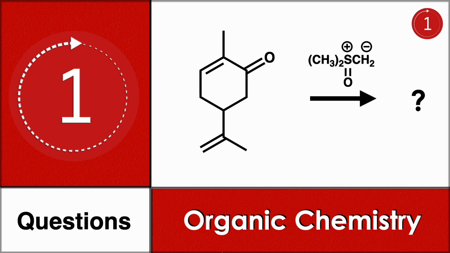Daily one question for you. Here you have cyclohexenone. It is in the conjugated ketone form, and you have an isolated alkene and a methyl group. You are reacting it with sulfoxonium ylide. You should find what will be the final product.